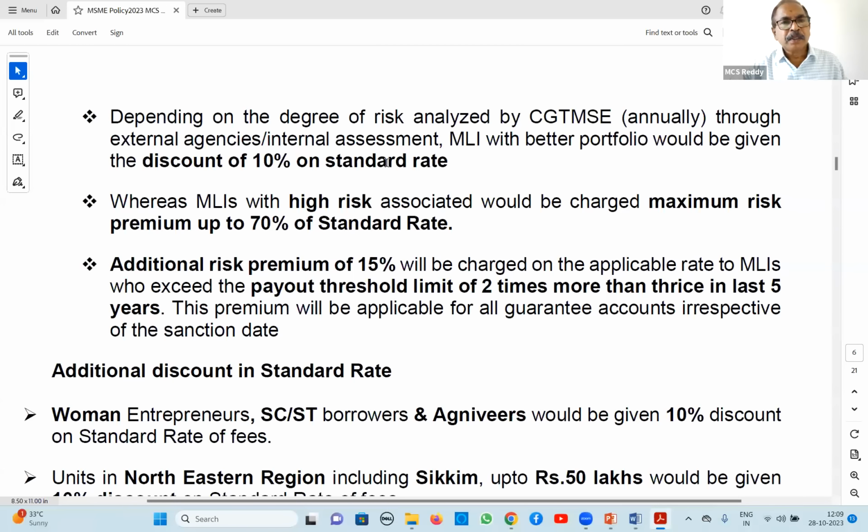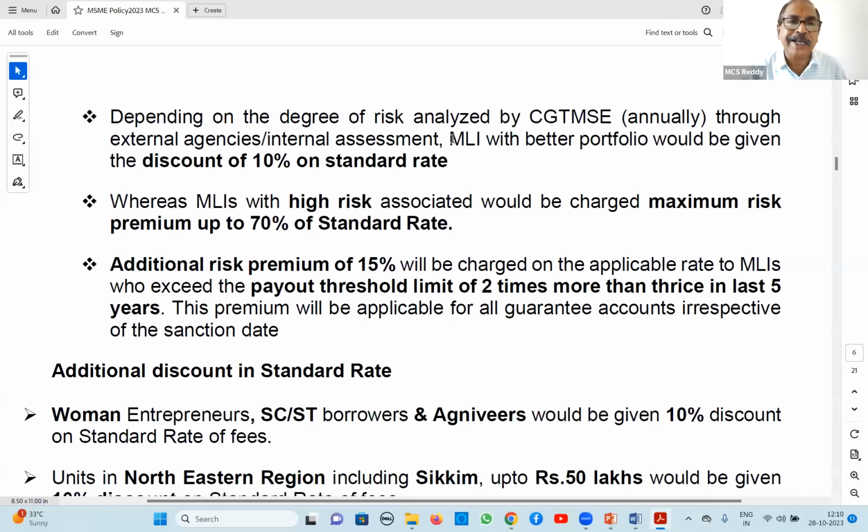Next, every year CGTMSE has appointed some agencies as their agents, and they will assess our bank's loans, up to what percentage they are covering, up to what percentage they are invoking, everything. If invocations are more, they will charge additional premium.